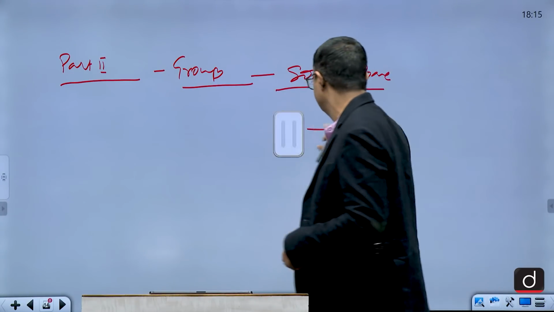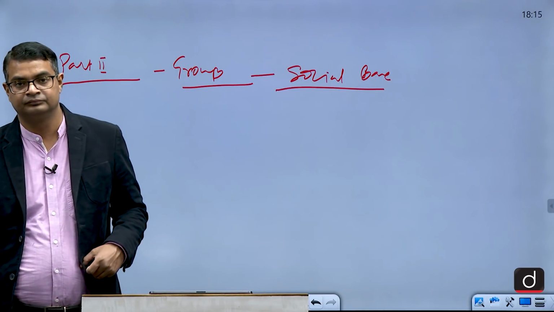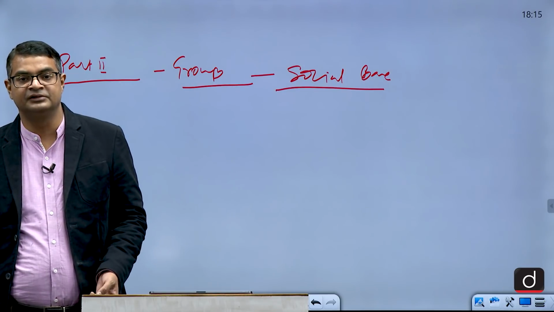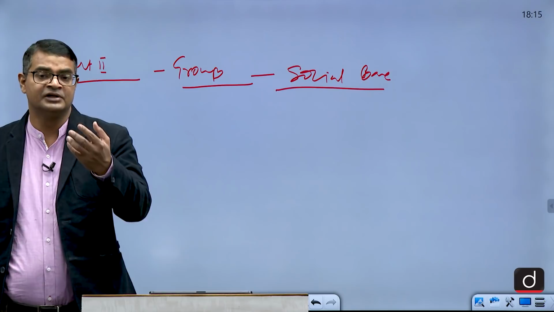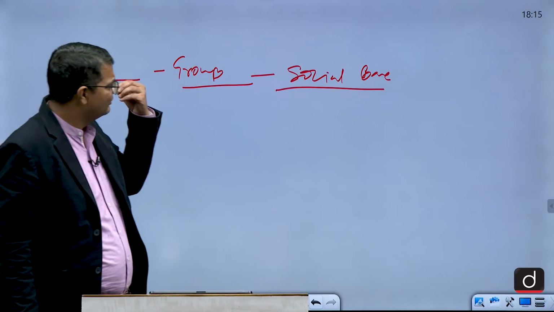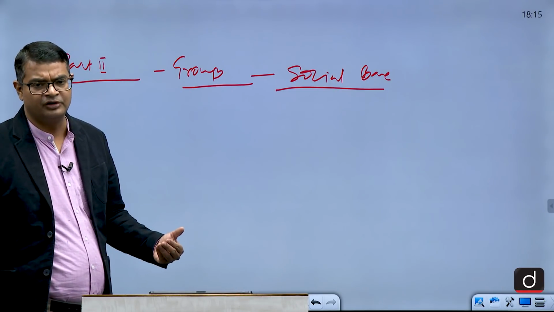The social base of civil disobedience was increasing. Vanar Sena, Manjari Sena, Prabhat Fairies, during the time of non-cooperation, civil disobedience, individual satyagraha. You can write many things. How they played very important role.